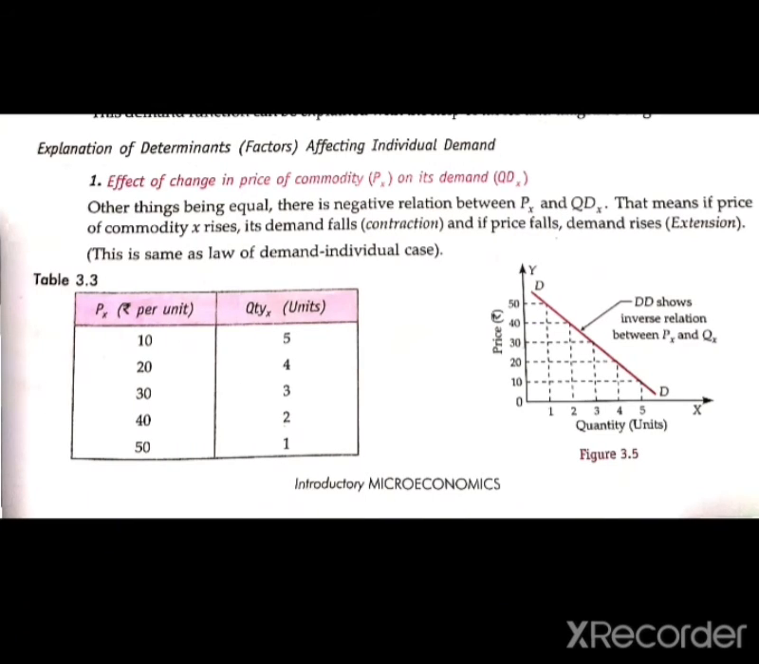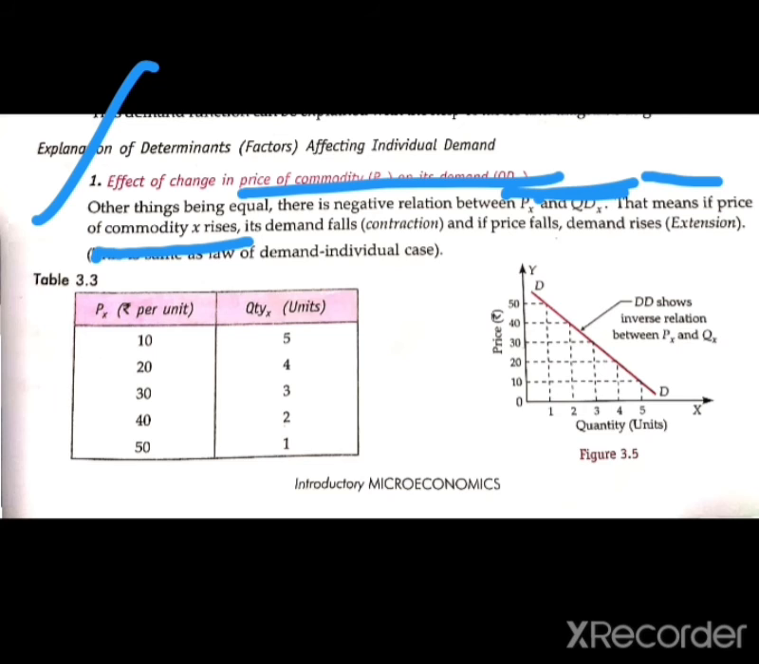Now, how can we explain all these determinants? First is the effect of change in the price of the commodity. The first determinant is the price of the commodity. Other things being equal, there is a negative relation between the price and quantity demanded. This is the law of demand. We take the other factors as constant. The relation between the price and the quantity demanded is negative, so if the price of the x commodity rises, demand falls.